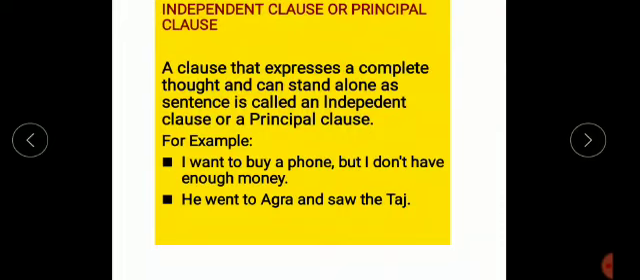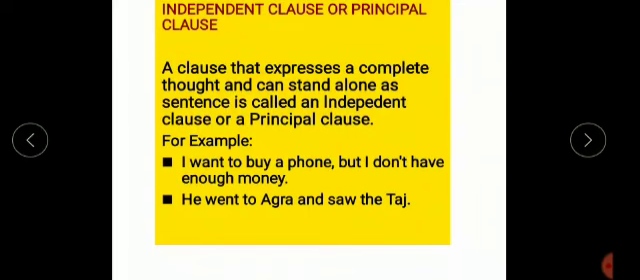In the next sentence, "He went to Agra," one clause, "and saw the Taj," another clause. Here, the subject "he" is missing. Sometimes the subject is hidden in the clause. When the subject is the same, it can be hidden also.